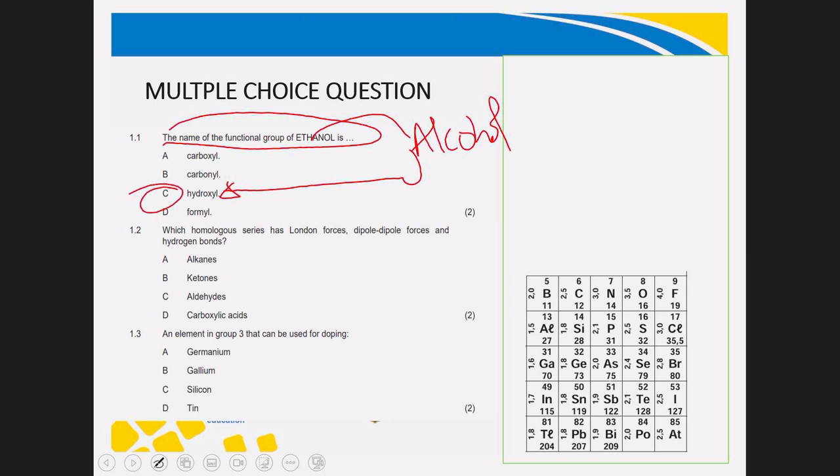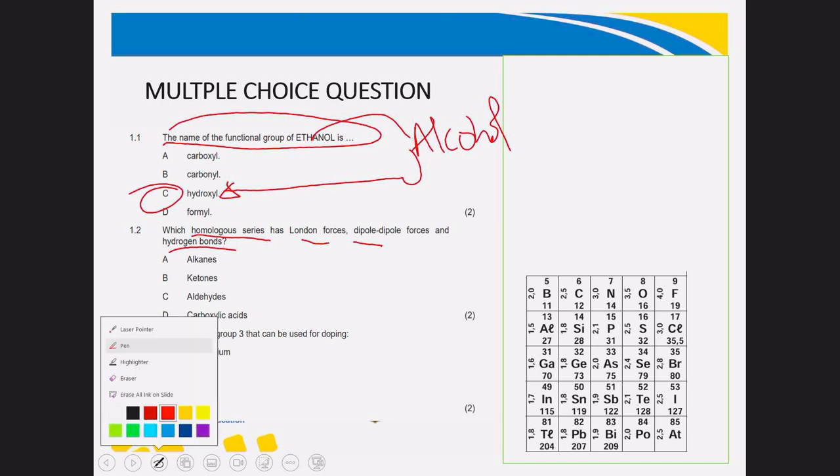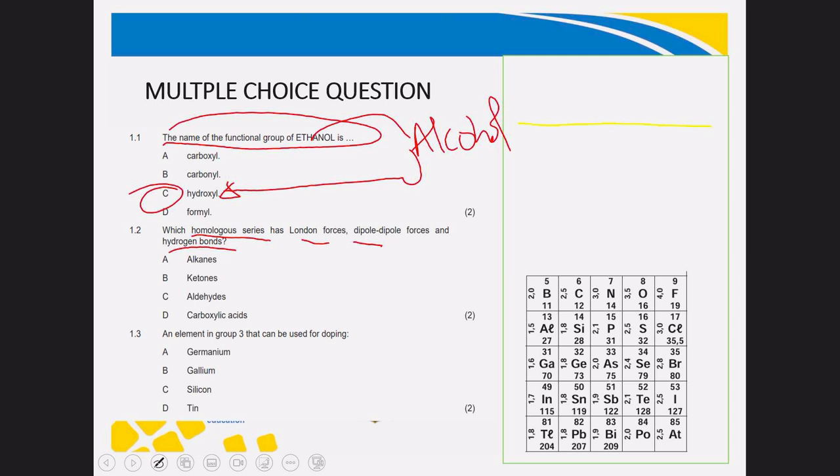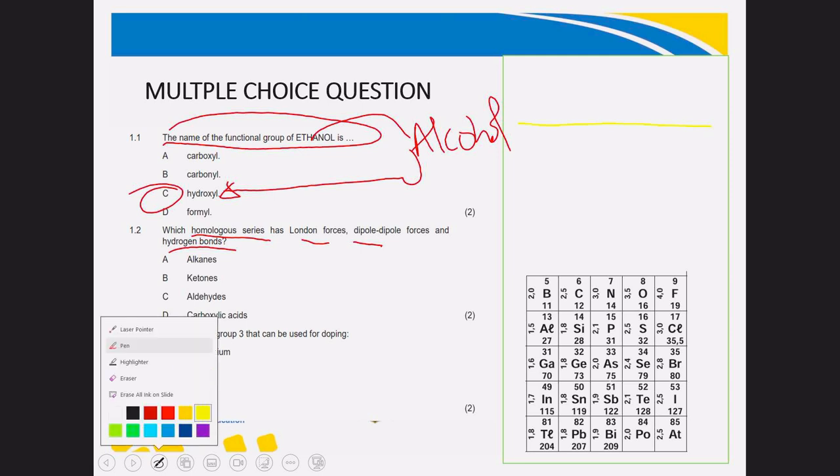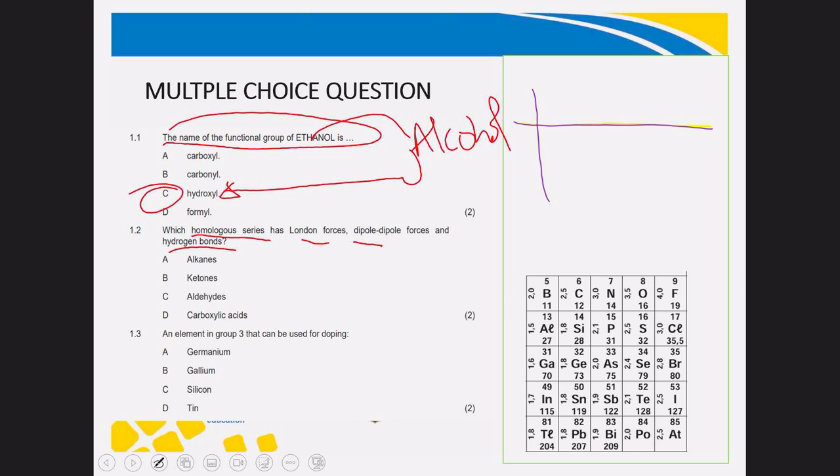And then for 1.2, which homologous series has London forces, dipole, and hydrogen bonds? The easiest way, I would suggest that you draw this table. And then 1, 2, 3. So from this table, you're going to have London and then dipole, and also hydrogen bonds.